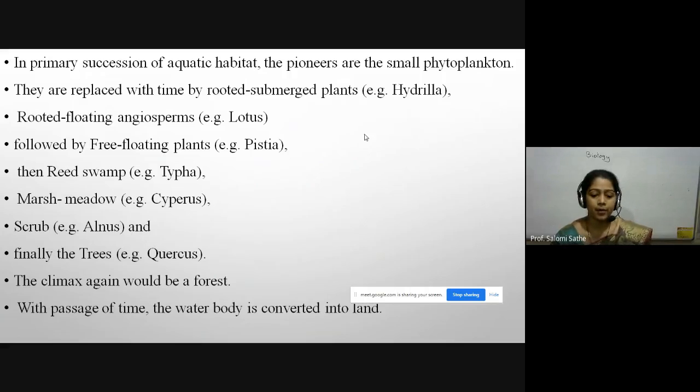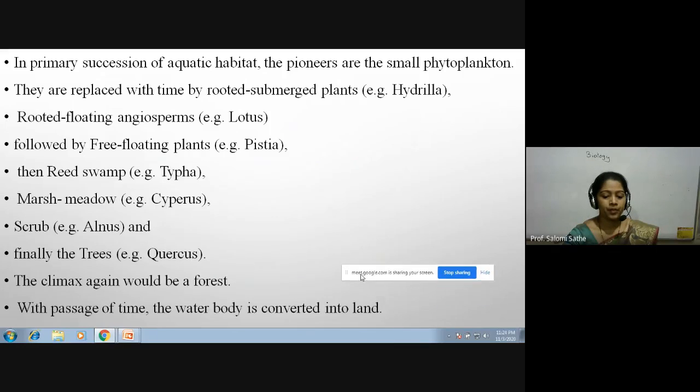This is an example of primary succession from an aquatic habitat, where a water body gets converted into land. With the help of a number of plants, rooted submerged, rooted floating, free floating, reed swamp, marsh meadows, scrub, trees, they ultimately form the forest.